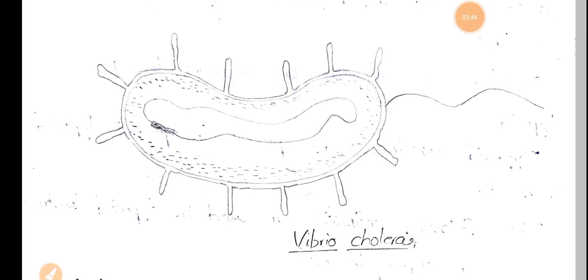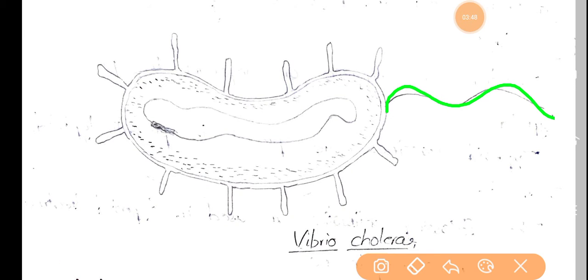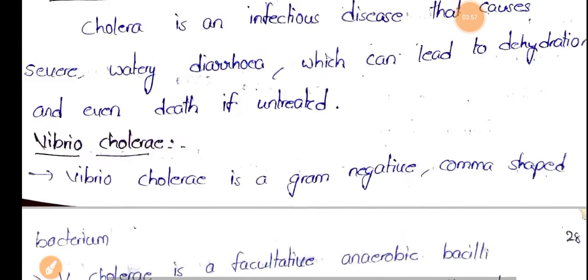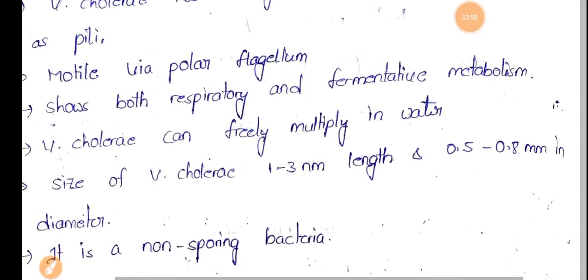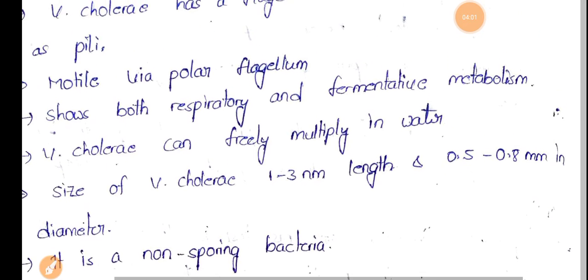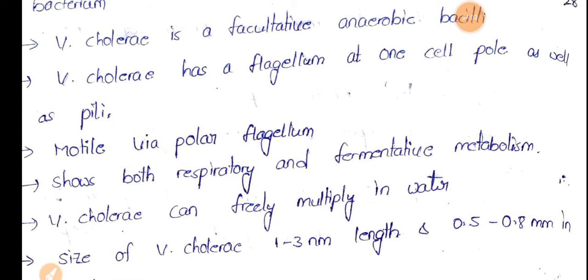Here it contains pili. So this is the genetic material. This is a Vibrio cholerae diagram. Motility is mostly based on the flagellum, which is present on the polar side of this Vibrio cholerae.